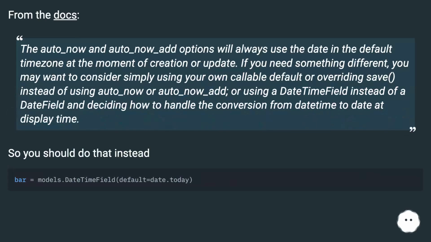From the docs: The auto_now and auto_now_add options will always use the date in the default time zone at the moment of creation or update. If you need something different, you may want to consider simply using your own callable default or overriding save, instead of using auto_now or auto_now_add, or using a date-time field instead of a date field and deciding how to handle the conversion from date time to date at display time. So you should do that instead.